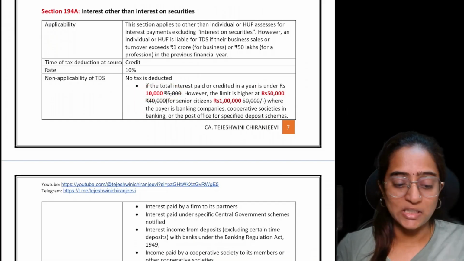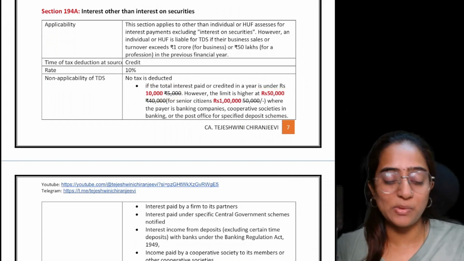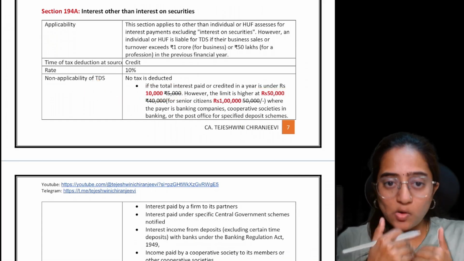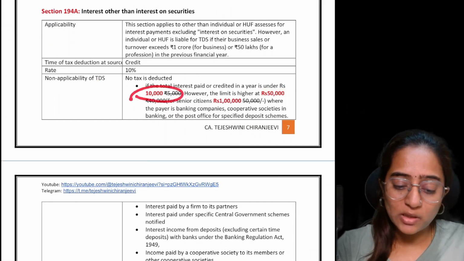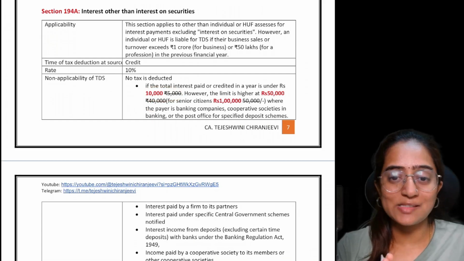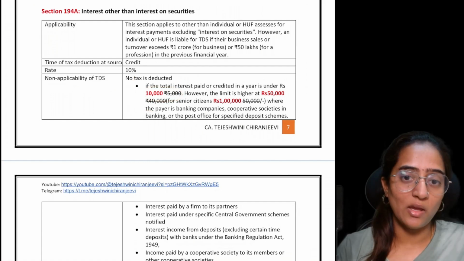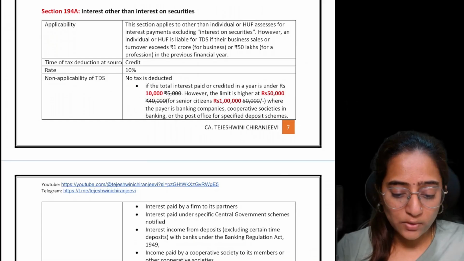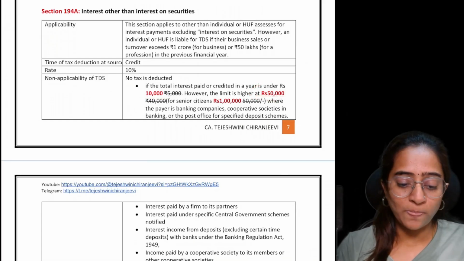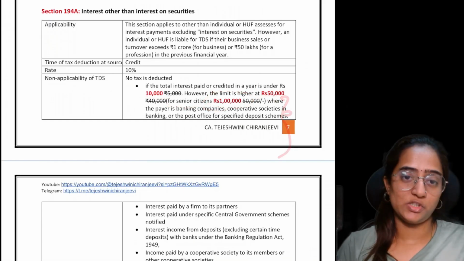The non-applicability is up to 10,000 rupees. If it is beyond 10,000, obviously it is going to be applicable, right? So, up to 10,000 rupees, 194A is not applicable. Beyond 10,000 rupees, section 194A is applicable. However, this particular limit of 10,000 is higher at 50,000 rupees, and for a senior citizen it is going to be 1 lakh.